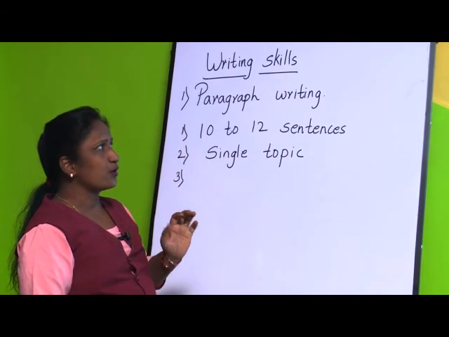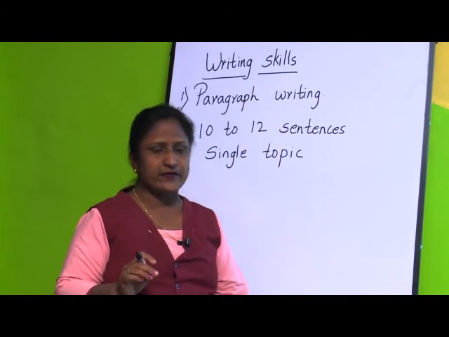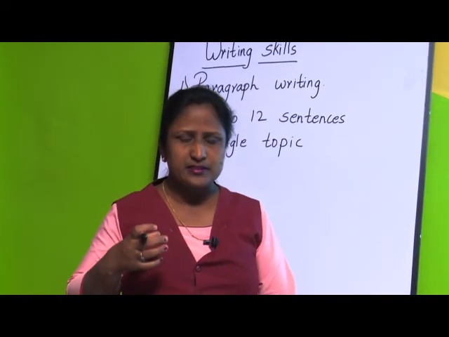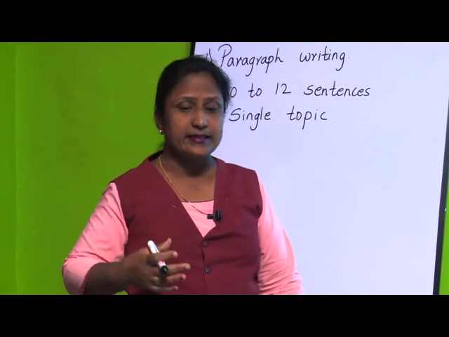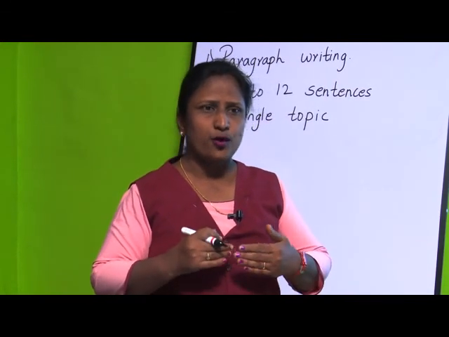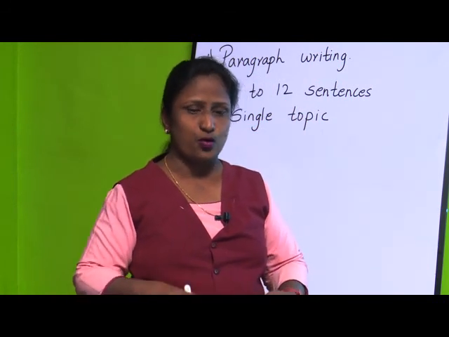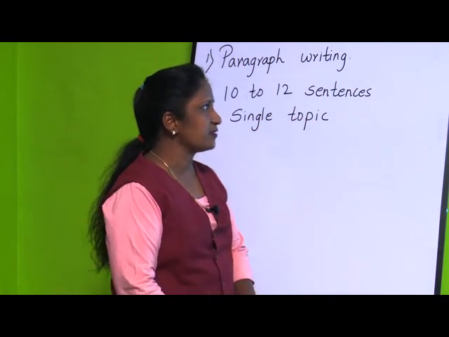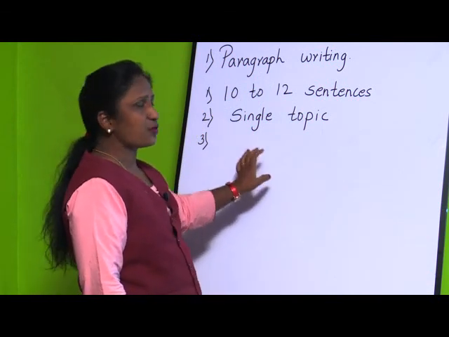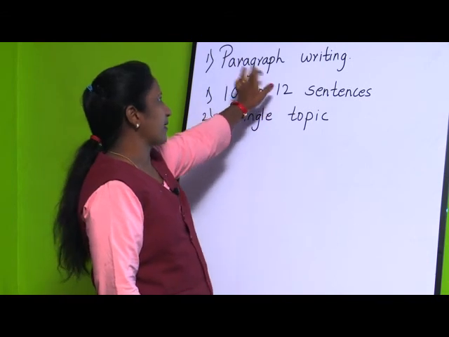When you start writing a paragraph, it should be very effective. The reader, whoever is reading the paragraph, should like it and be eager to learn about the further things written in it. And the first thing they have told is that you have to stick to the single topic only. This is the first step to write a paragraph.